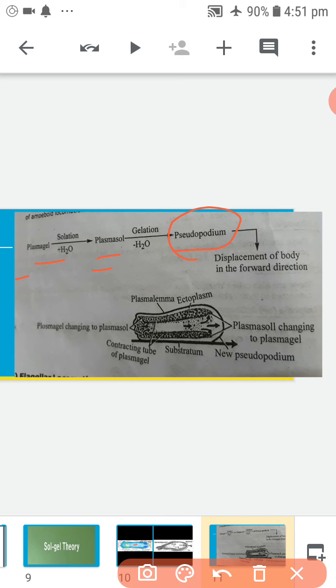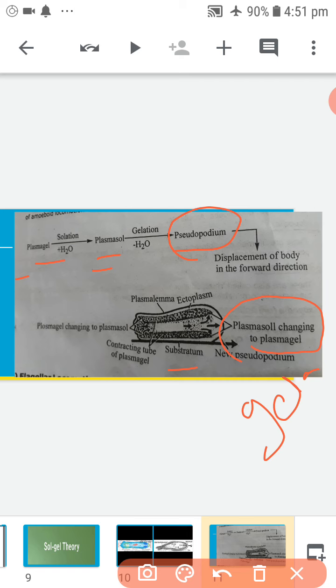Amoeboid locomotion occurs in 4 steps. Attachment of the body of amoeba to the substratum. At the anterior end, plasma sol is converted into plasma gel. It is called gelation.